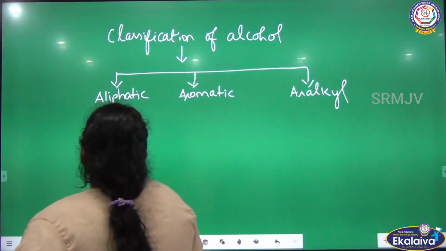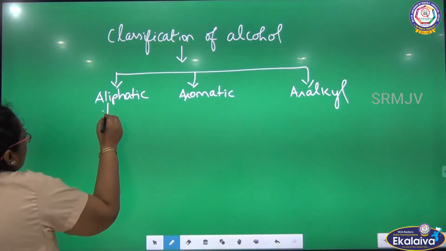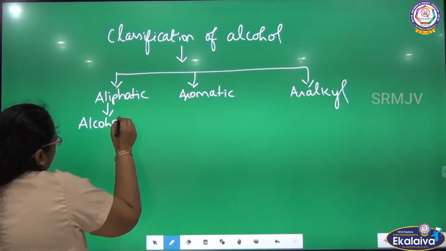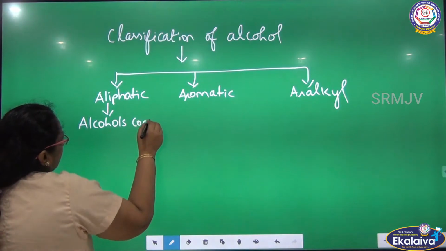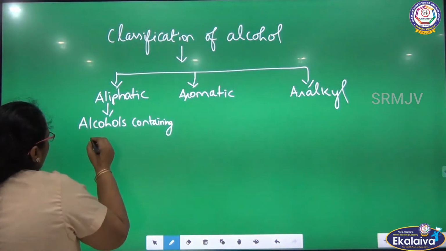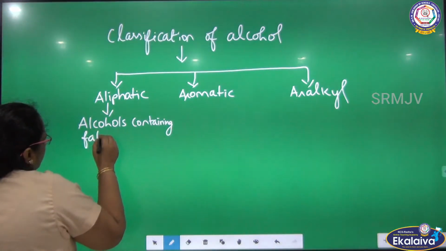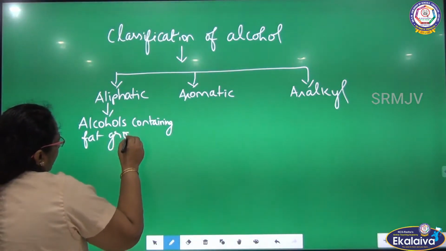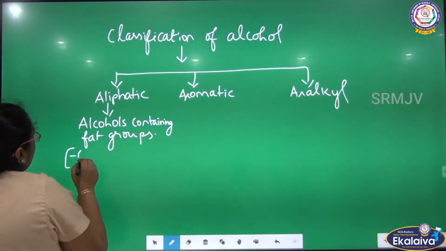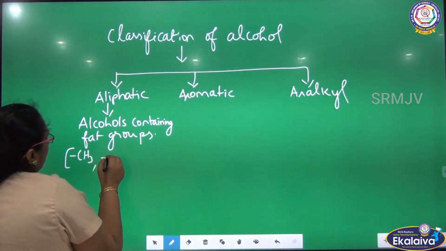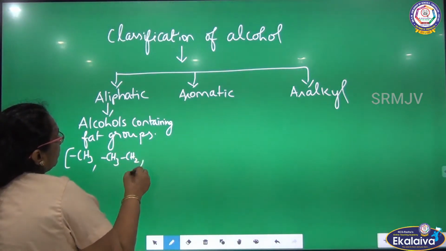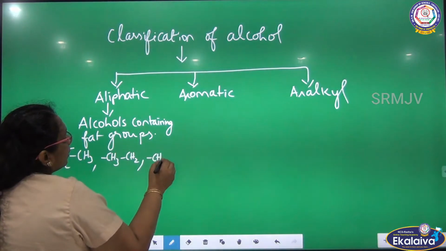What is aliphatic alcohol? Alcohols containing fat groups in their structure. What are these fat groups? They can be methyl, ethyl, or N-propyl.